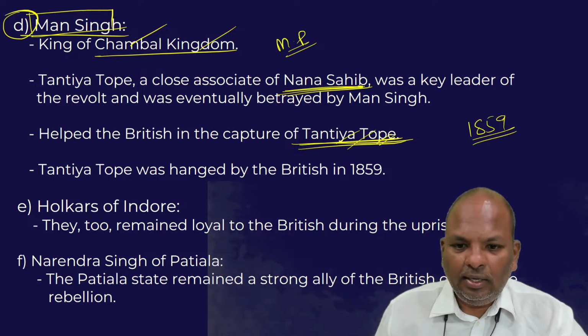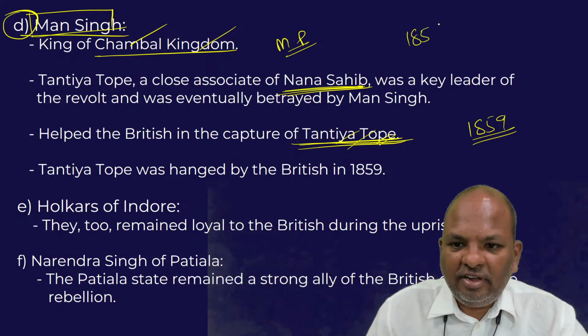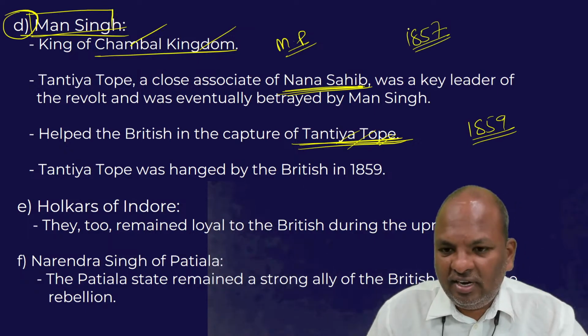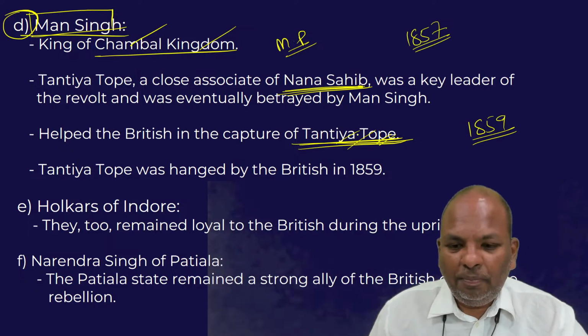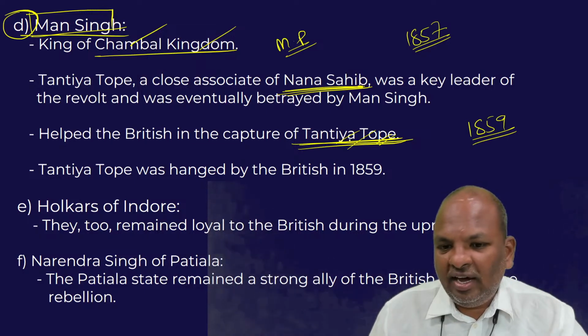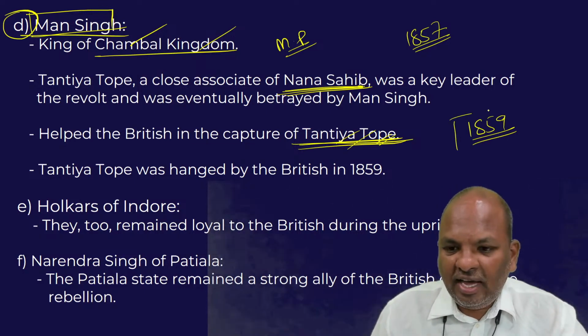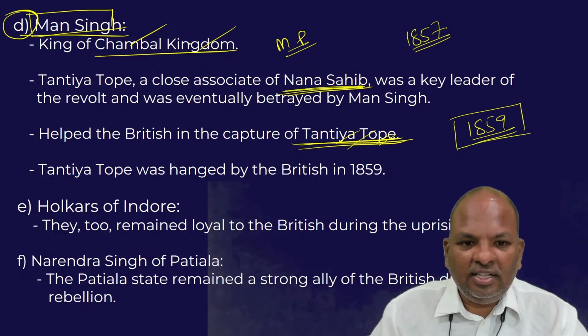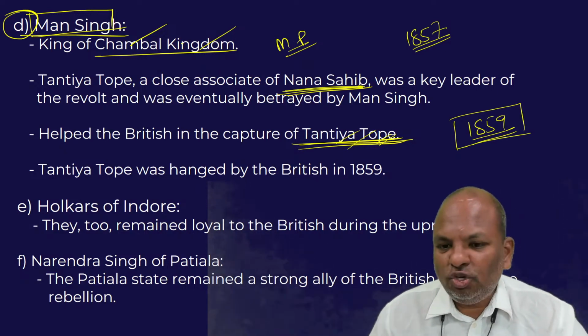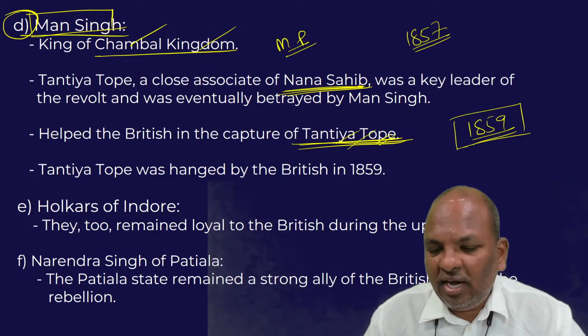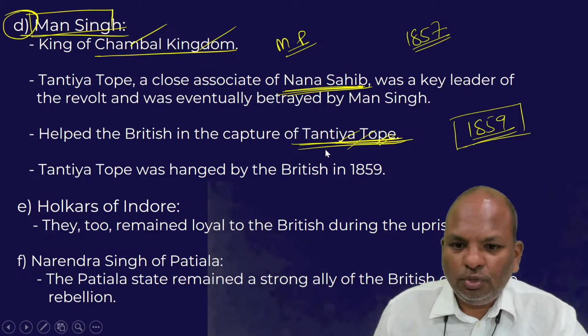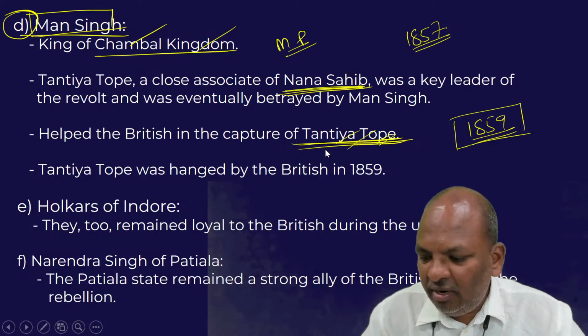Let me repeat, the 1857 revolt ended in 1857 itself, but Tantia Tope somehow evaded the British arrest. Till 1859, he took shelter in the Chambal region. Tantia Tope continued to carry out attacks against the British through the guerrilla warfare method.